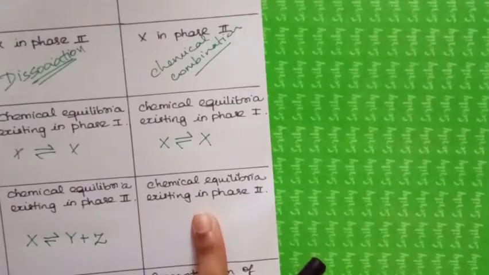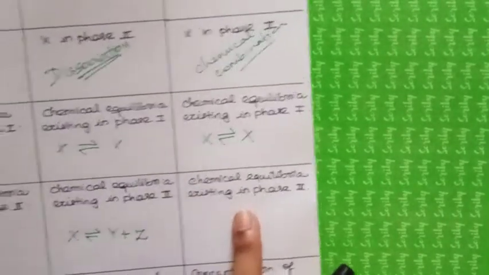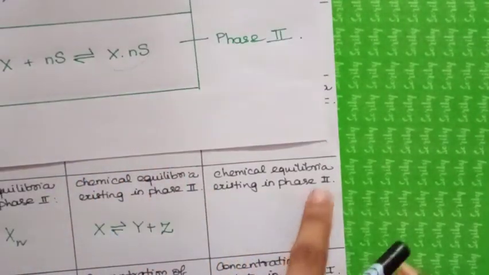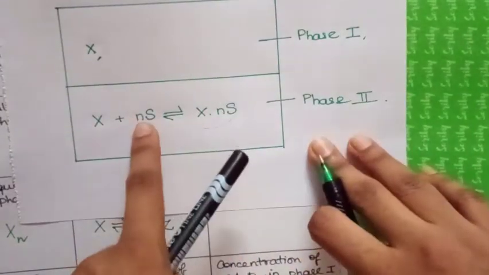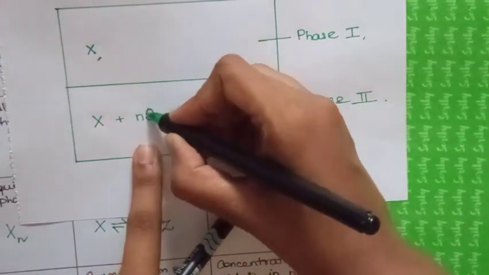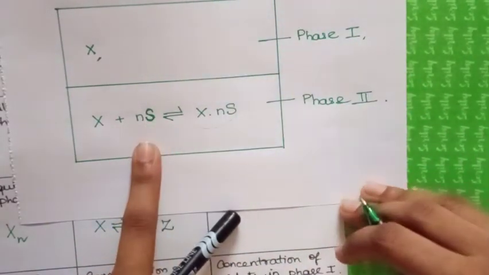And the last thing, that is chemical combination of solute with any one of the liquid pairs, will be like this. That is a chemical equilibrium existing in phase 2. It will combine with n moles of solvent. This is the solvent molecule, S represents the solvent molecule.